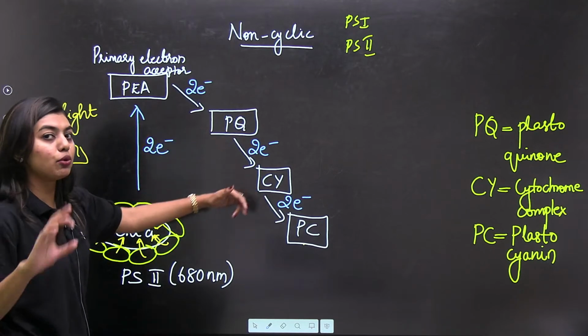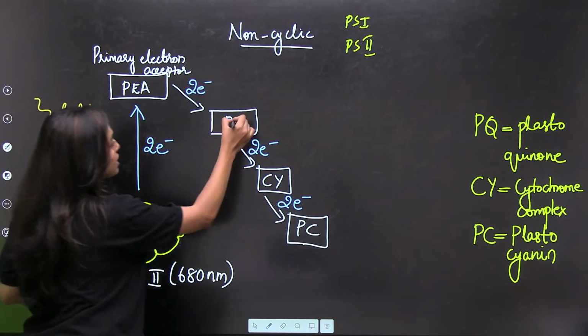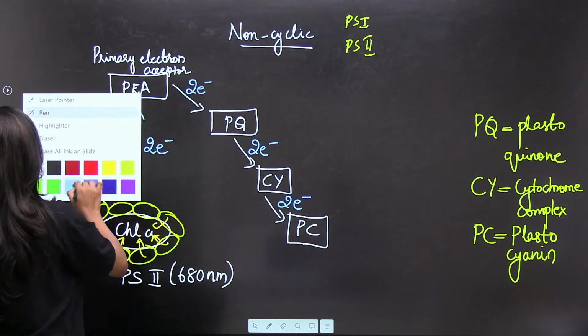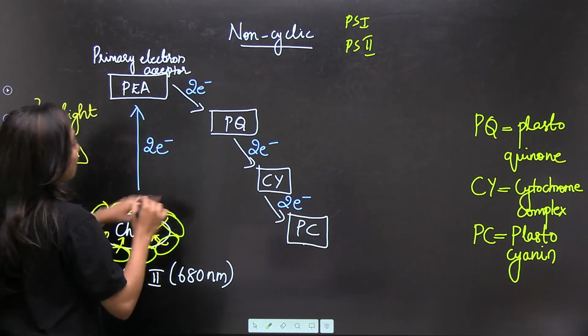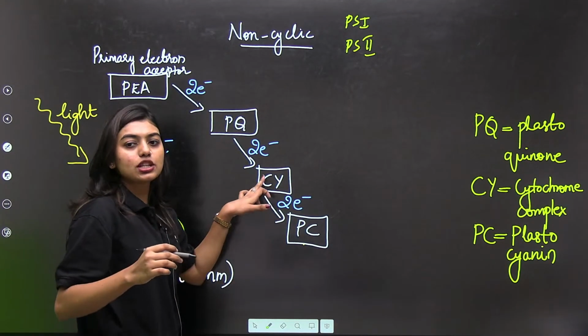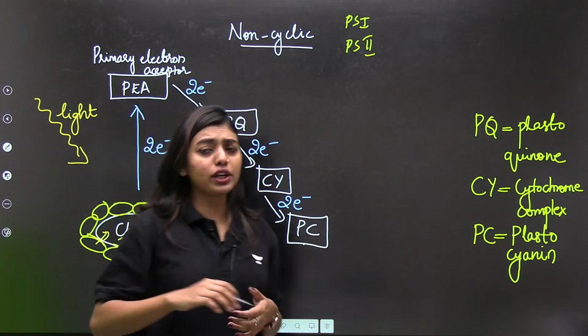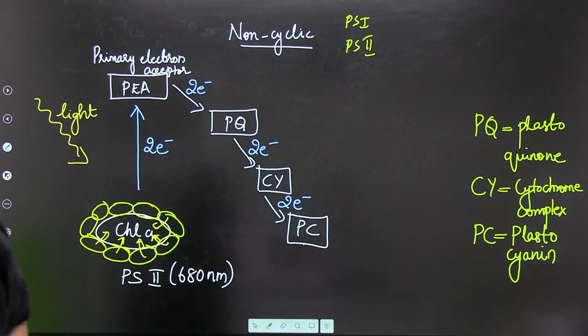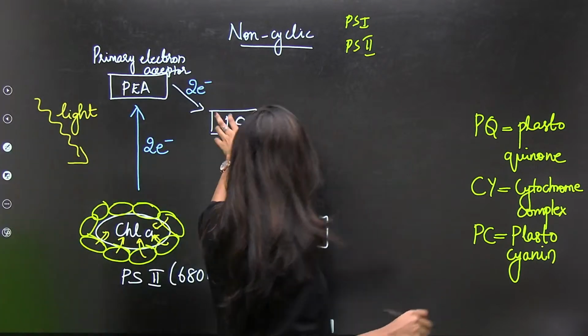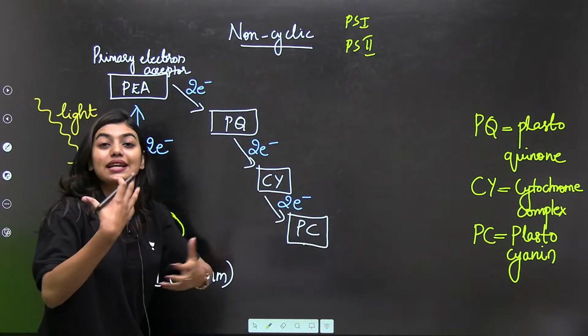It is continuously moving. Now, what happens when it is transferred from PQ to CY, that is your plastoquinone to cytochrome? When it is moved from your PQ to CY, there is some extra energy.